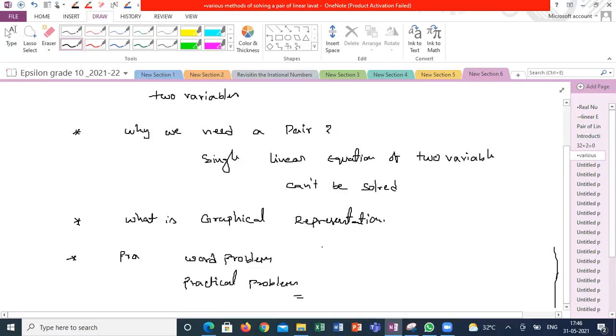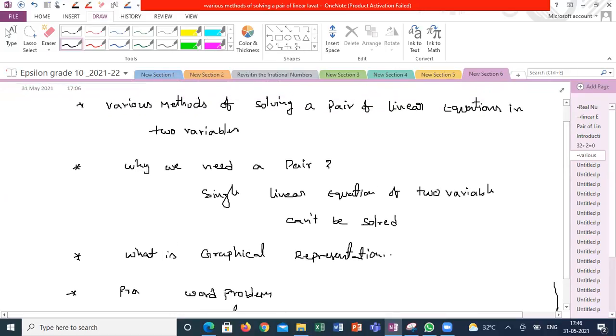Got it, guys? Anyone having an answer? What is the graphical representation of a pair of linear equations in two variables? Why do we need a pair? Anyone having an idea from the grade 9 concept?